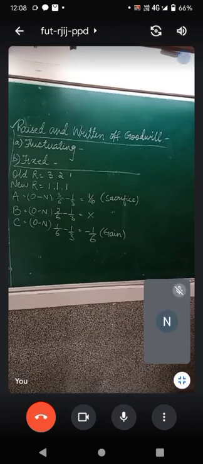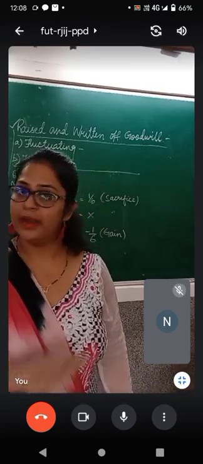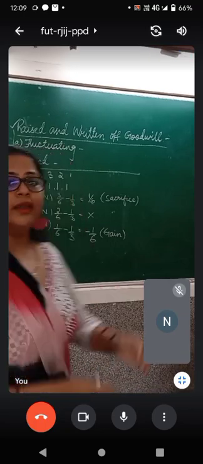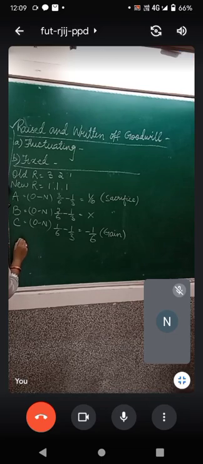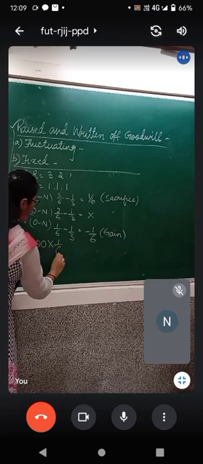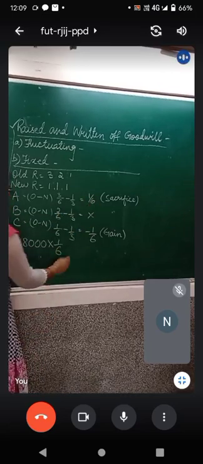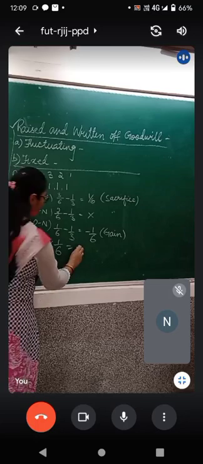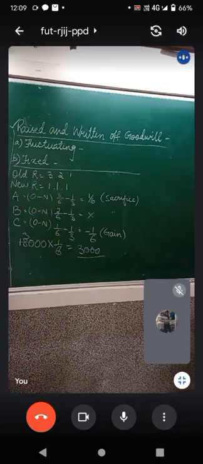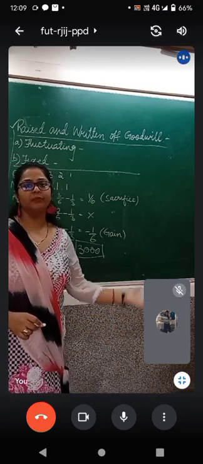Now the first case says when the goodwill is to be adjusted and it is not raised and written off, the partners' capital account is fluctuating. Let us find out the amount of compensation. It is 18,000 multiplied by the fraction, ignore the plus or minus, 18,000 into 1/6. How much does this turn out to be? 3,000. This is rupees 3,000, the amount of goodwill, compensation or premium of goodwill which is to be paid.